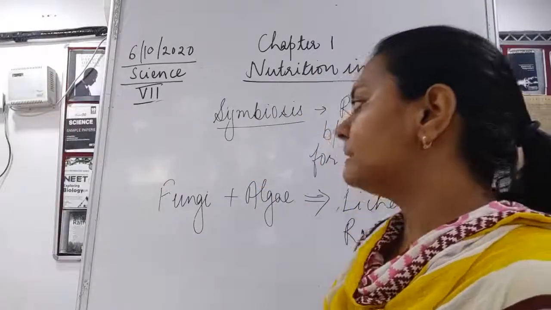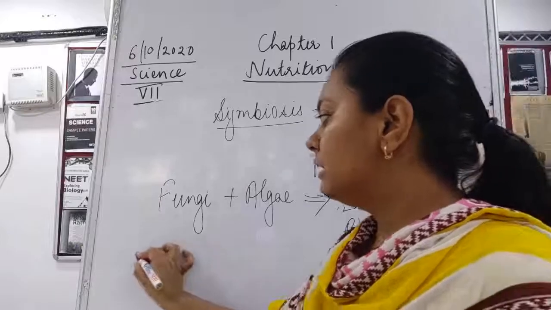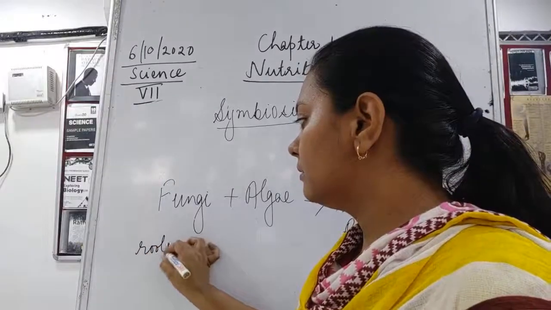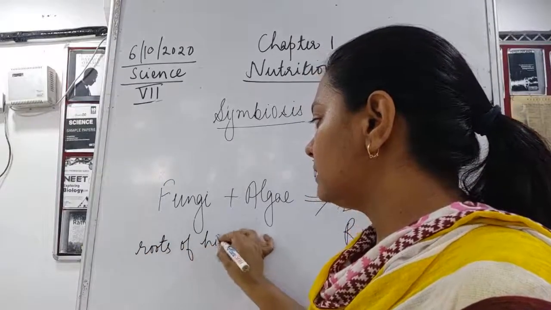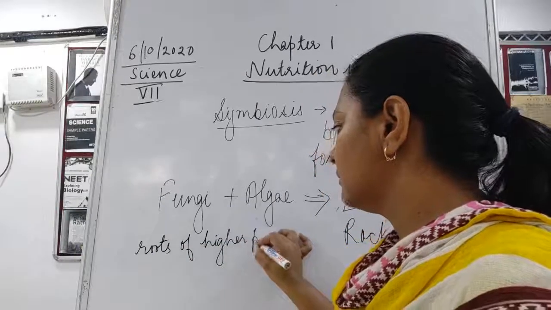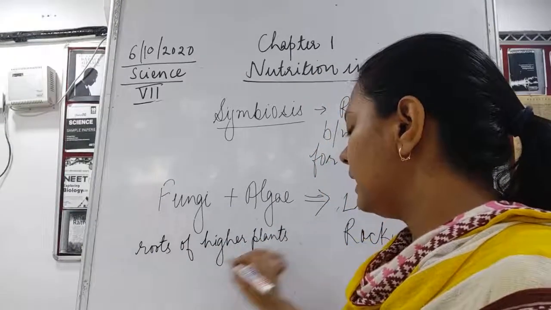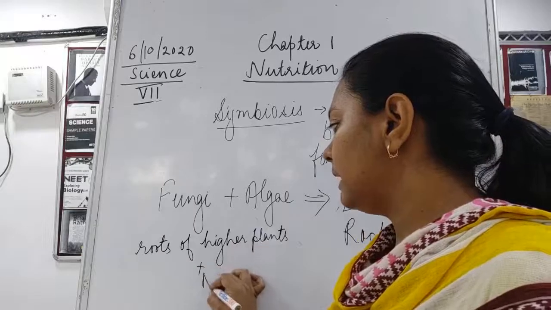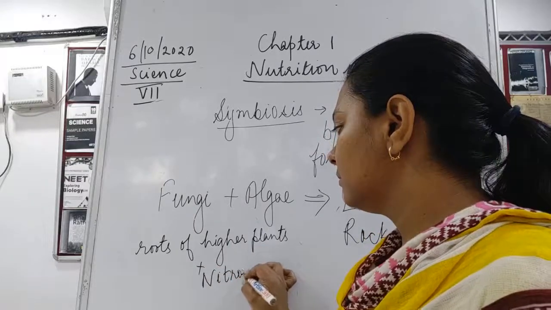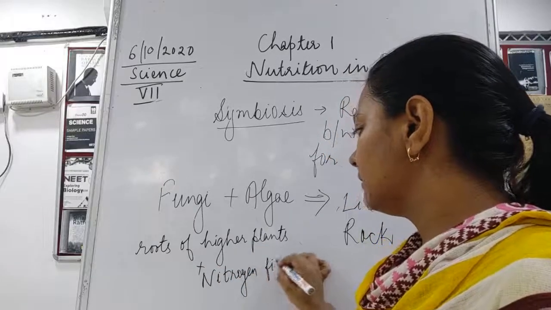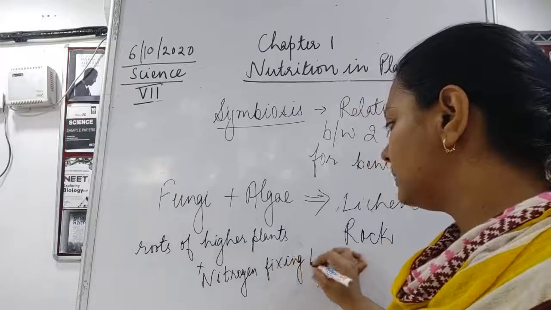Okay, so one more example of symbiosis is the roots of higher plants and the nitrogen fixing bacteria.